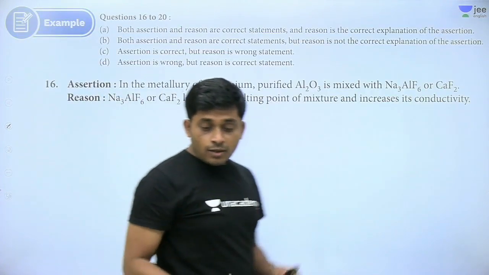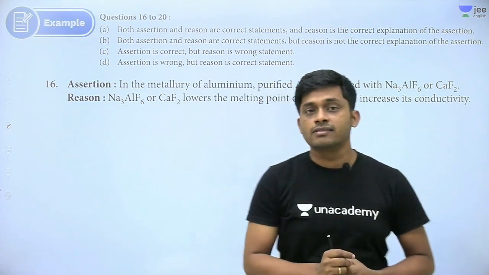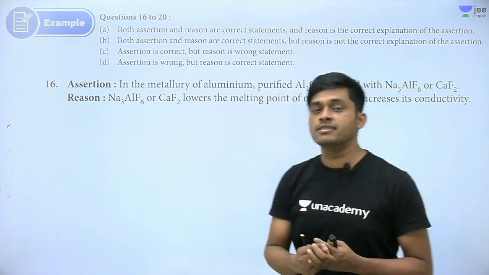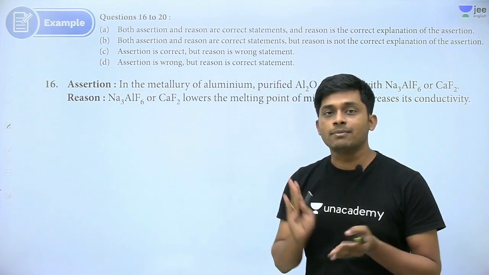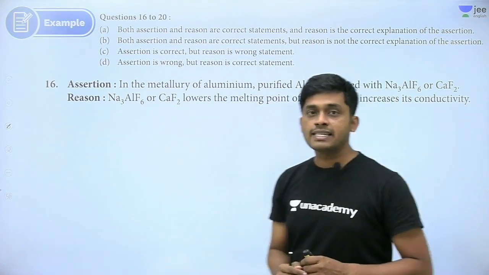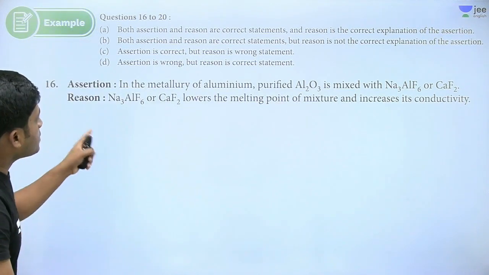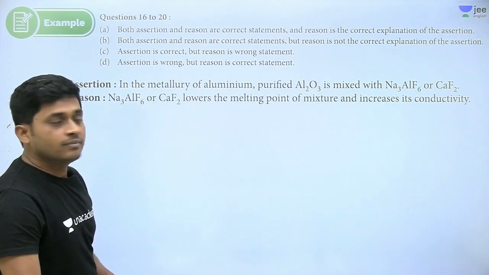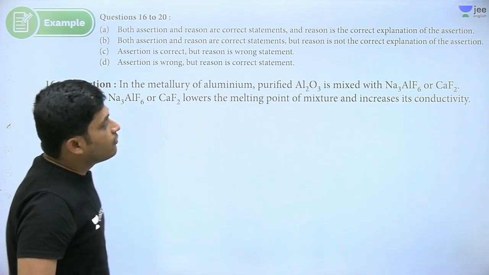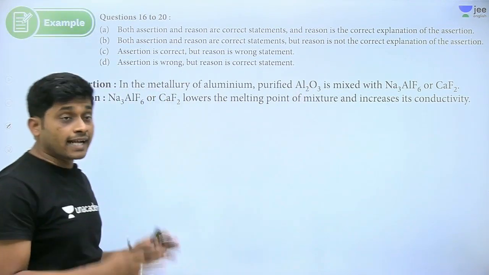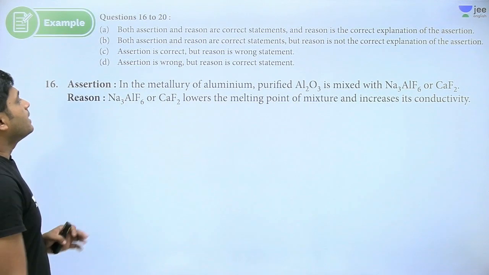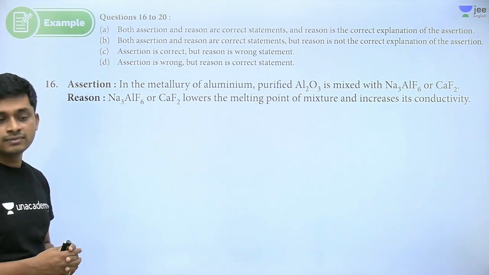Now assertion reasoning questions. We completed 3 types of questions: paragraph, 1 word, MCQ. Now assertion reasoning. In the first question, metallurgy of aluminium, the cryolite and fluorspar are added. Yes, they are added. Is it a correct statement or not?